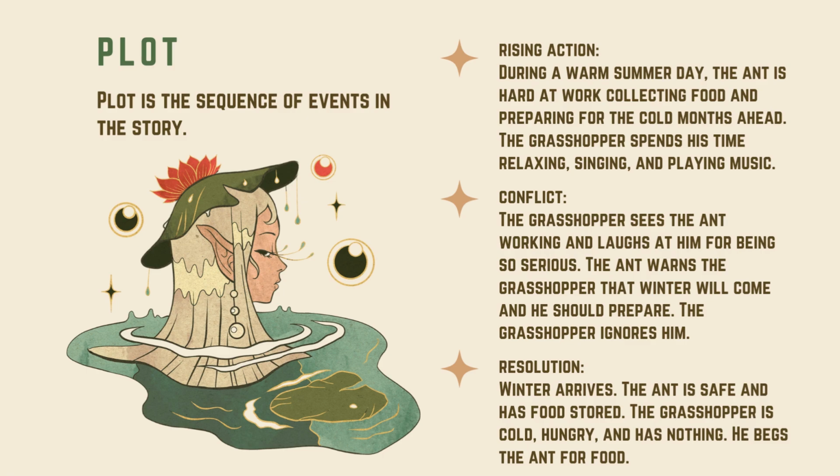Conflict. The grasshopper sees the ant working and laughs at him for being so serious. The ant warns the grasshopper that winter will come and he should prepare. The grasshopper ignores him.